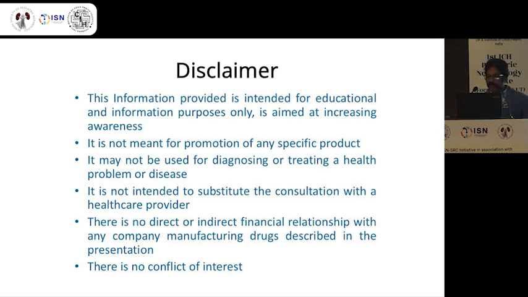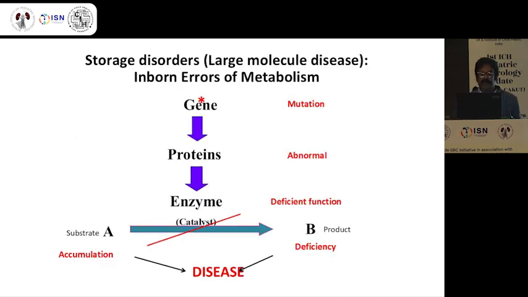So this is one disorder which is very interesting. We know that a gene produces a protein, and the protein can be enzymes, hormones, or structural proteins. When it is an enzyme and it is deficient, an enzyme being a catalyst, there is either accumulation or deficiency of the product. Here, in most of them, there is accumulation, and they all together form the storage disorders or lysosomal storage disorders.